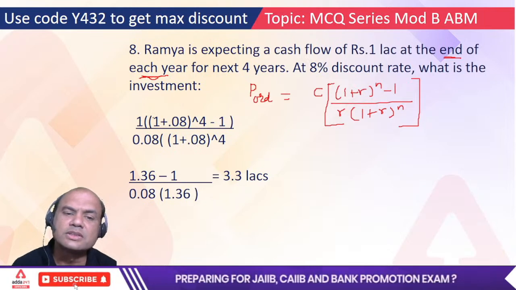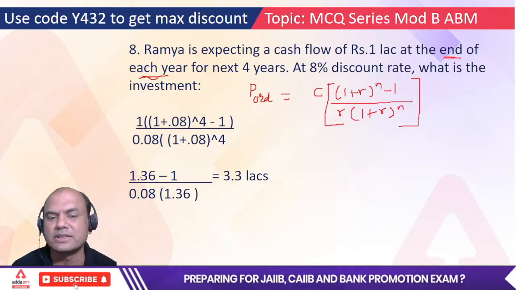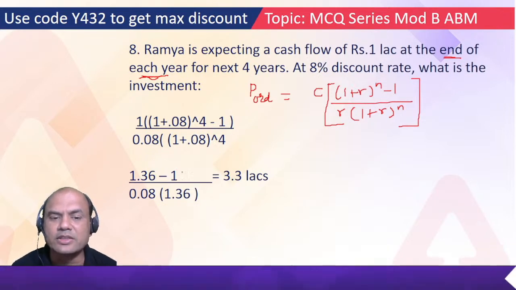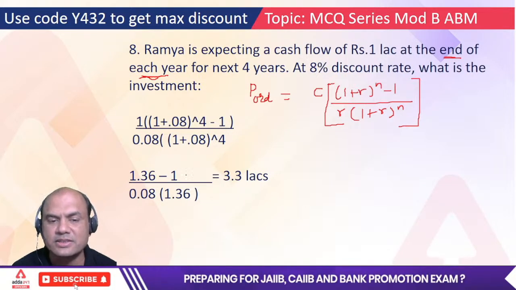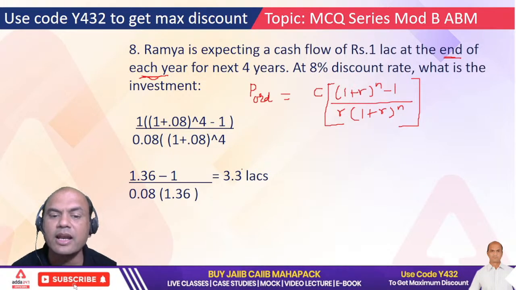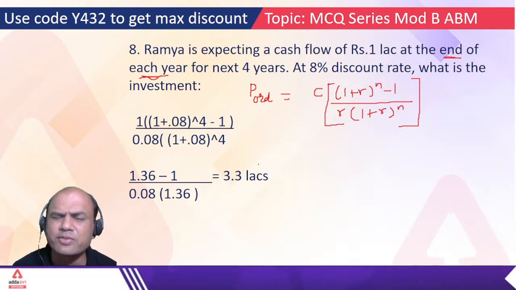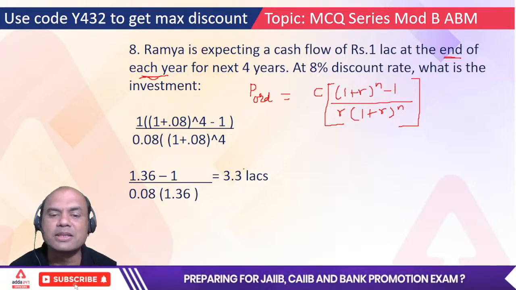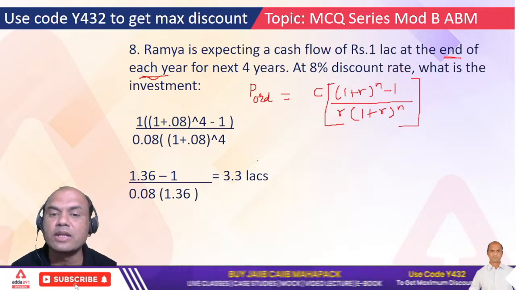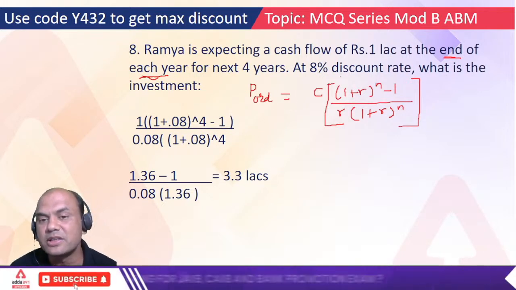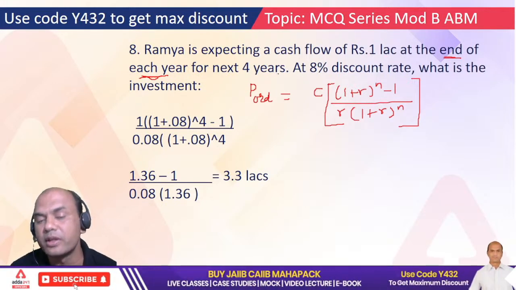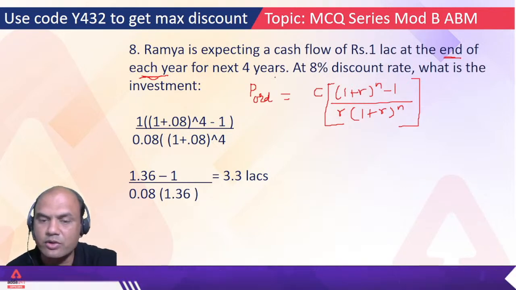So solve this now. See here, 1.08 raised to 4 is what? 1.36. 1.36 minus 1, okay, upon this 0.08 as it is, and this is 1.36. So this becomes 0.36. You do the calculations. 0.36 upon 0.08 upon 1.36. You will get it as 3.30 lakhs, roughly. See here, plus or minus figures, that's okay. But 3.30 lakhs, okay. So she has to invest 3.30 lakhs now at 8% discount rate so that she gets 1 lakh at the end of each year for the next 4 years. So that's the logic, okay. That's called an ordinary annuity.